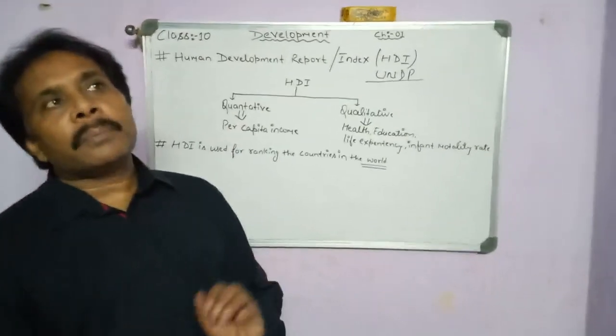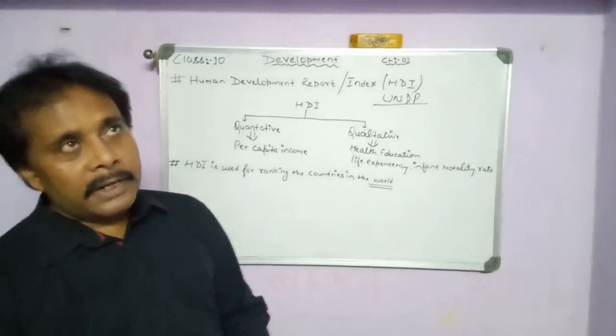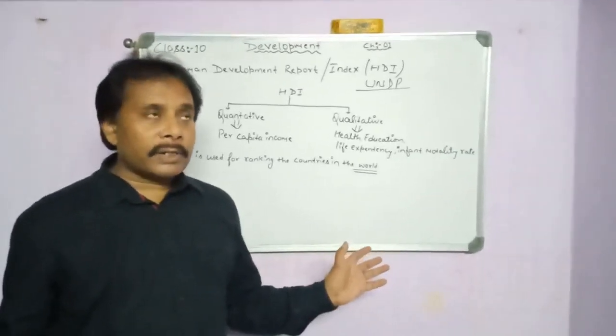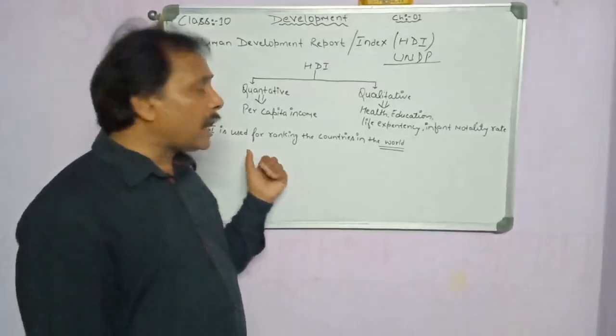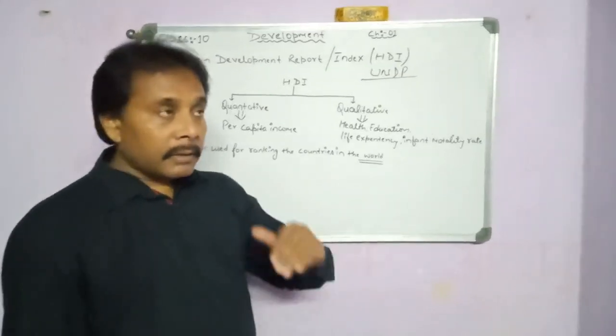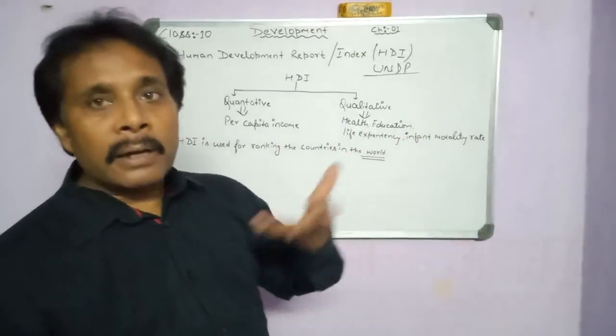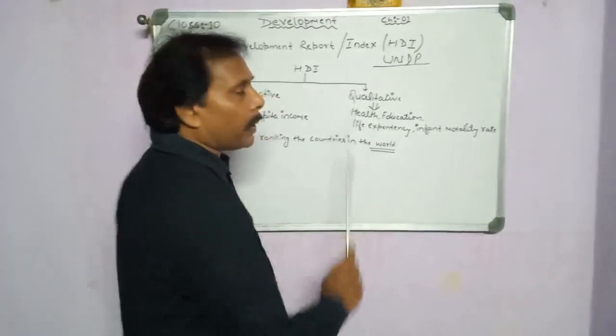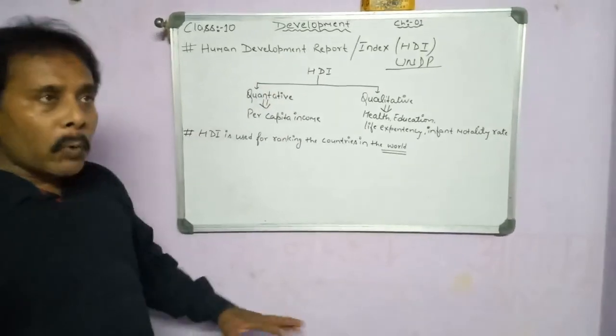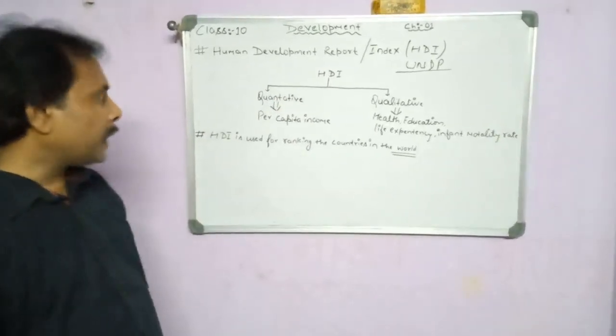Sri Lanka is a small country and India is a very vast country. However, according to the HDI rank, Sri Lanka is better than us because these facilities are more available in Sri Lanka compared to India.